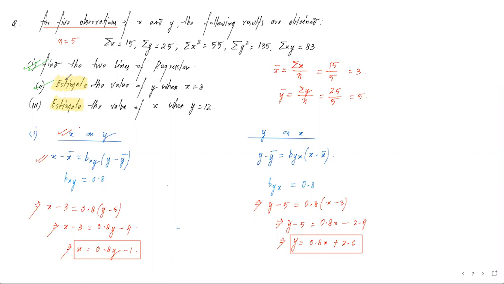Now look at the second question. The second question is estimate the value of y when x is equal to 8. We want to estimate the value of y. When we are estimating the value of y, we shall go to the y equation. Now in this equation, y is equal to 0.8. x का वैल्यू उन्होंने दिया हुआ है 8 plus 2.6. This is 6.4 plus 2.6. We get 9. So for second question, the value of y is 9.